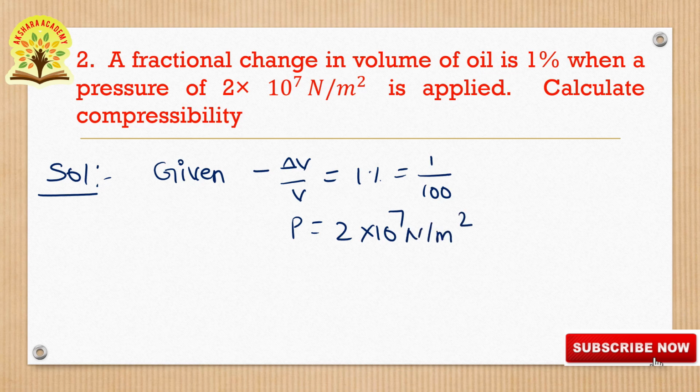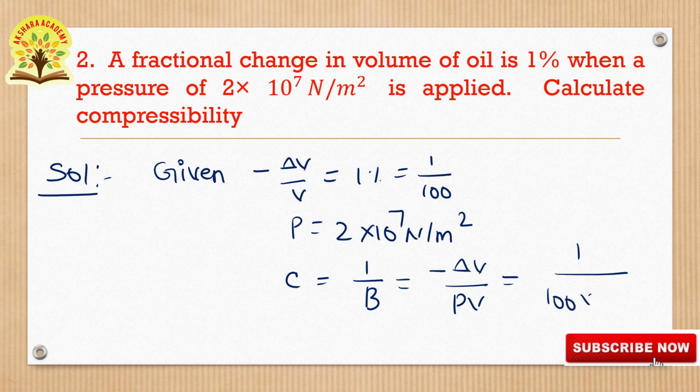And next, compressibility C is equal to 1 by B. The reciprocal of bulk modulus gives compressibility, that is equal to minus delta V by PV. Substituting all values in this, we get 1 by 100 into 2 into 10 to the power of 7.